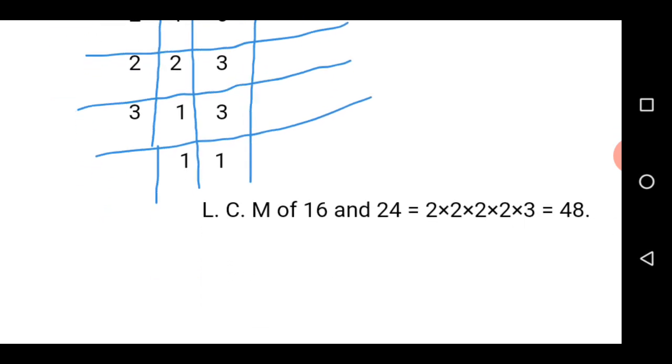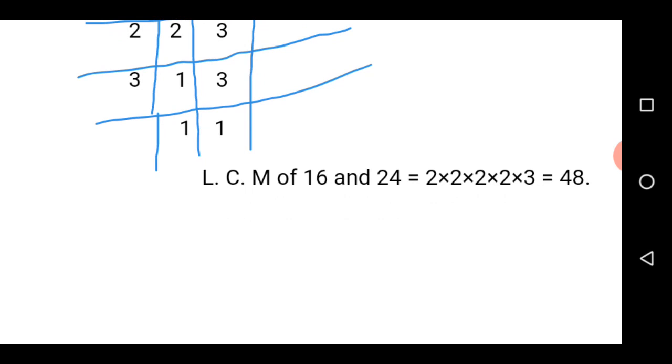So let's pick 2 as our divisor again. How many 2 are we going to get in 2? Is 1. How many 2 are we going to get in 3? There will be remainder. It means we are going to repeat that 3. So let's pick the last divisor now. How many 3 are we going to get in 1? You repeat the 1. How many 3 are we going to get in 3? Is 1. Once you arrive at 1, 1, it means you can now conclude on what your LCM will be.